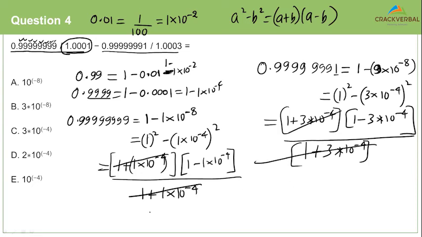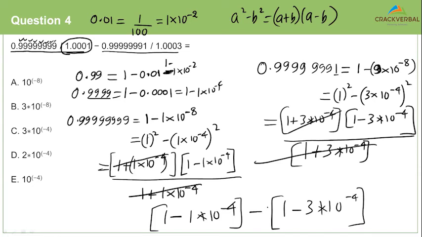So what do we have now? Our final number is 1 minus 1 into 10 power minus 4 minus of 1 minus 3 into 10 power minus 4. Now 1 minus 1 gets cancelled. Minus of minus 3 becomes plus 3. Plus 3 minus 1 becomes plus 2. So 2 into 10 power minus 4 becomes your final answer. That is option D for delta.